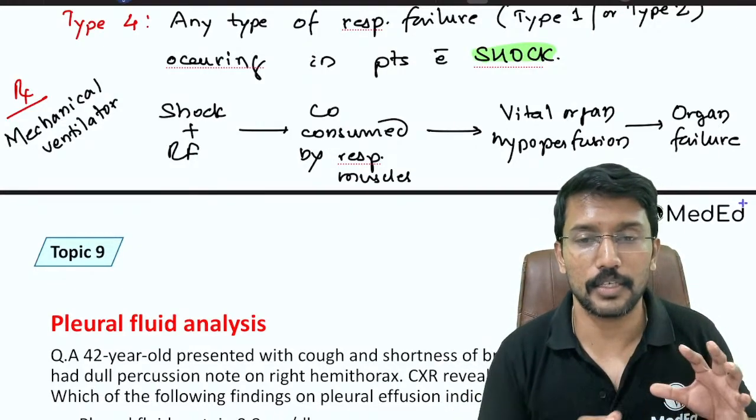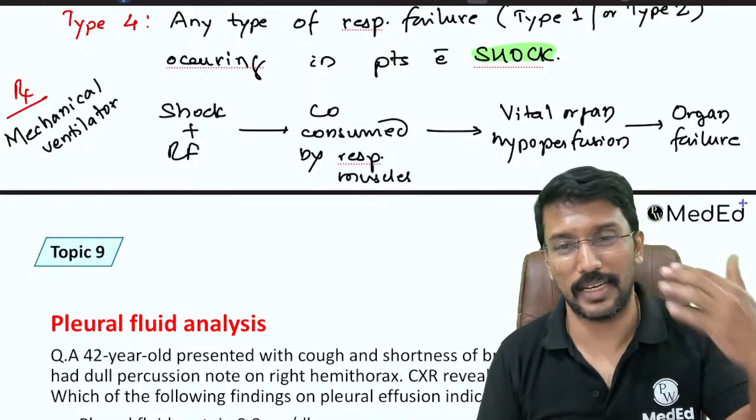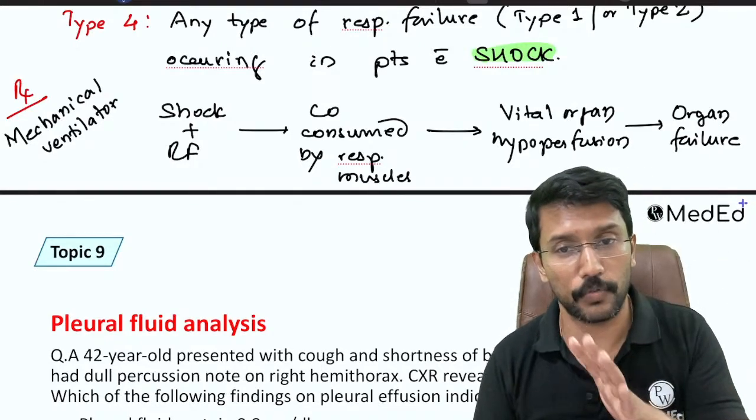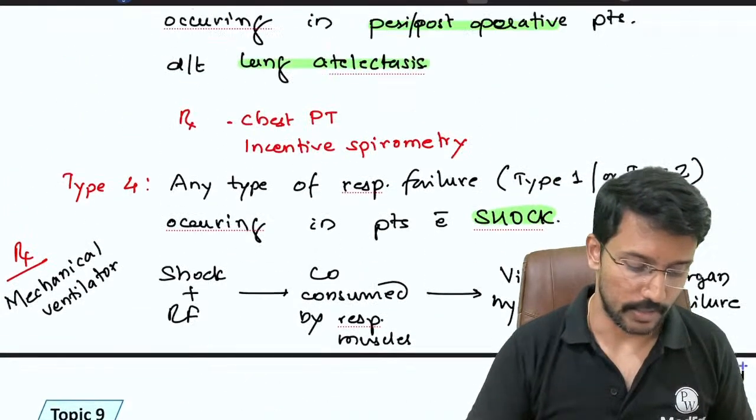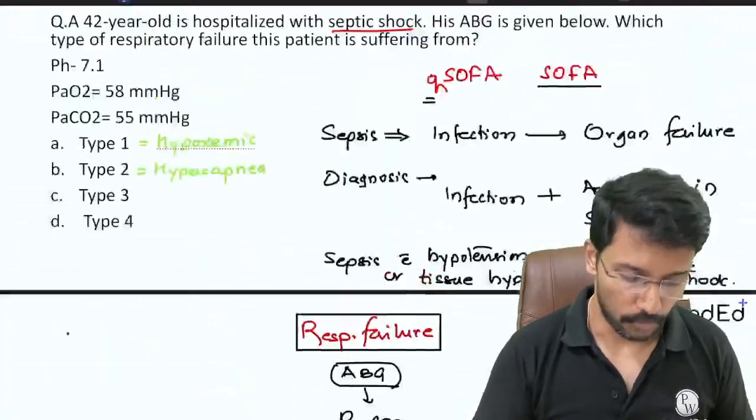So here, instead of wasting your time to first give oxygen, then BiPAP or CPAP, then go to the ventilator, the moment I know that this is a case of shock, I should intubate the patient and put on the ventilator. That is why we created a type 4.